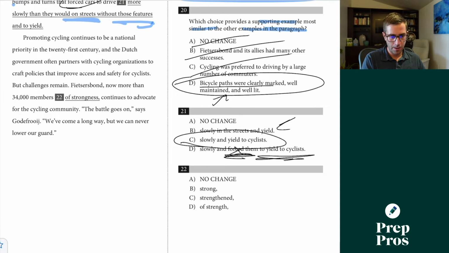22 here, Vitsarbon now more than 34,000 members. This is just an idiomatic question. Whenever you're talking about the size of a group, you'd say like 34,000 or 100,000 members strong. There's not as much of a grammar thing going. This is one of the types of questions you kind of just have to know that it's right, because there's not really a technical grammatical reason. It's just more about how the expression is commonly used and which use is appropriate.